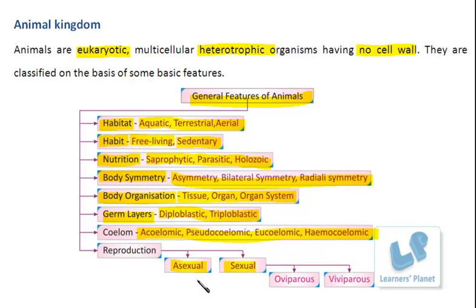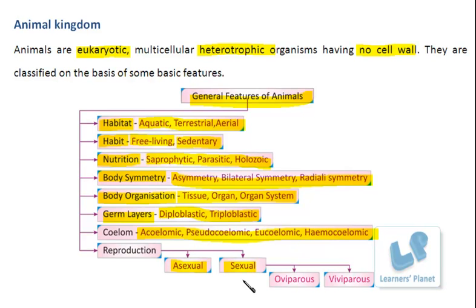Fine. Then in the sexual mode, there is the fusion of a male and a female gamete. That means sperms get fused with the female gamete, that is the ovum, and then the zygote is produced. This zygote develops into the embryo, and then the embryo will develop into the fetus and into a mature individual organism.